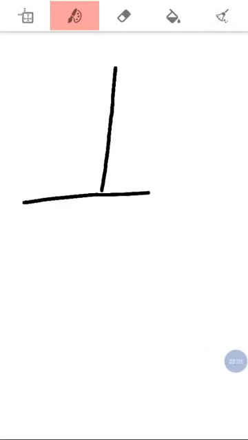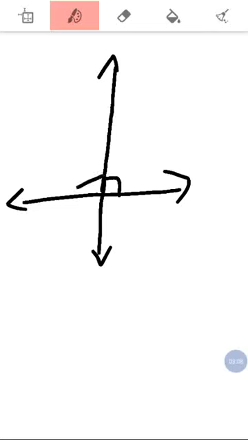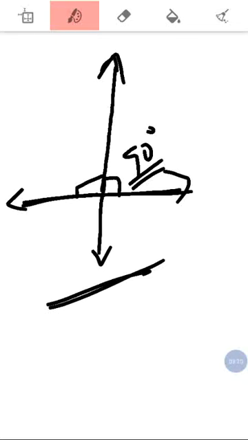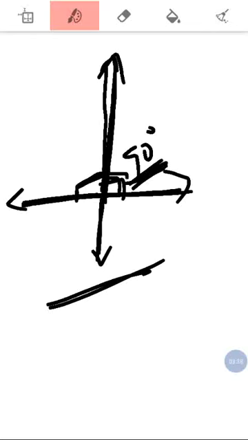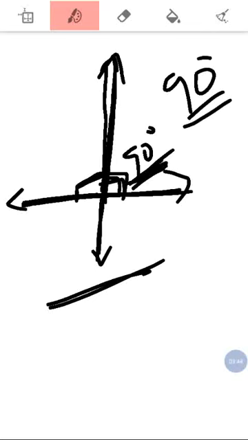Next, perpendicular lines. The two lines forming right angles, meaning equal to 90 degrees, are called perpendicular lines. If two lines intersect and form a right angle, what do we call those lines? We call them perpendicular lines. Understand? The two lines intersect and form a right angle, they are called perpendicular lines.